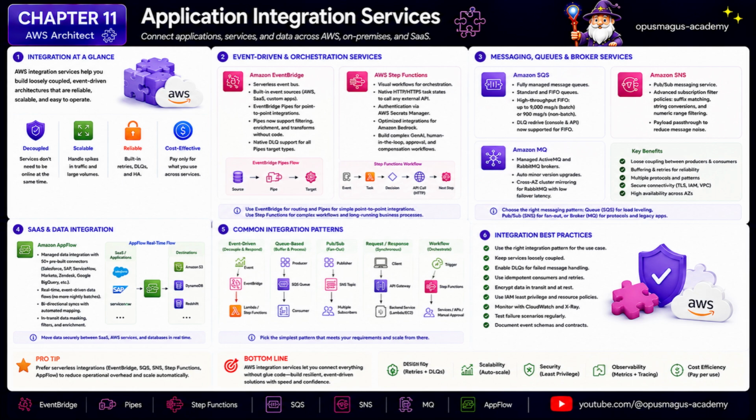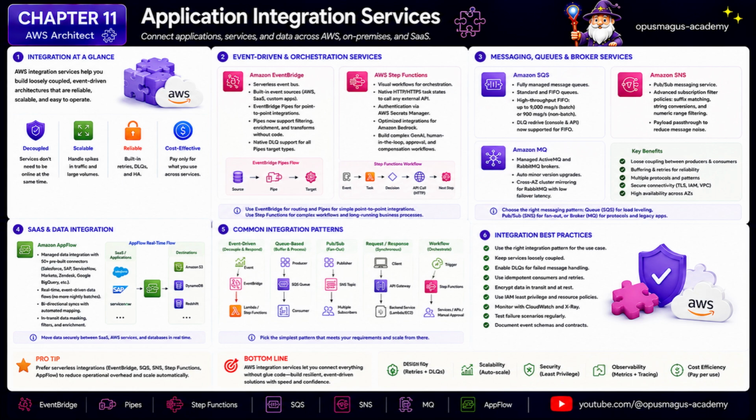EventBridge Pipes is now especially important. Pipes connects sources and targets directly with filtering, enrichment, and transformation in between. That means a stream, queue, or event source can be connected to a target without writing boilerplate glue code just to move data from one place to another. This is one of the big shifts in modern AWS integration. Less custom connector code, more managed integration behavior.